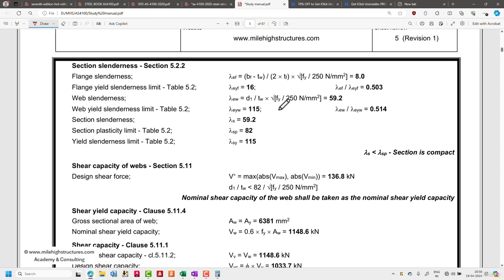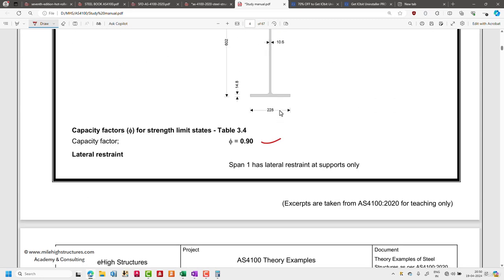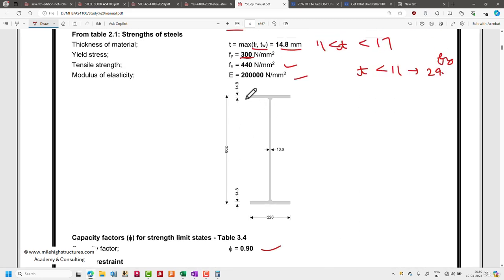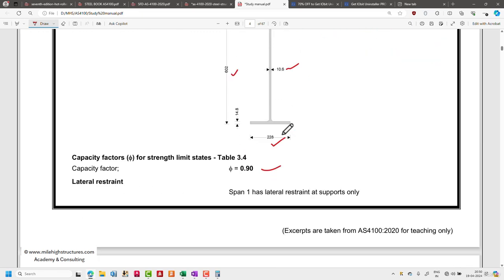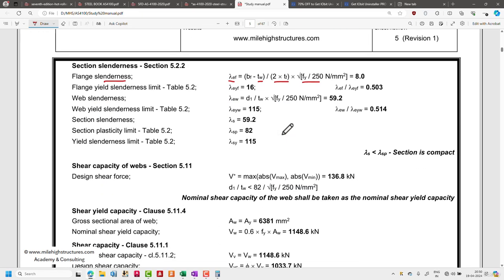So in here we know that for flange slenderness, the lambda EF value is BF minus TW, that is the width of flange minus thickness of web, divided by 2 into thickness of web, multiplied with square root of FY by 250. These are the different parameters which are already given: the thickness of flange, the thickness of web, the width of flange, the depth of web. On the basis of that, we can calculate the flange slenderness, and the value comes out to be 8. Now the flange yield slenderness limit as per table 5.2 of AS4100.